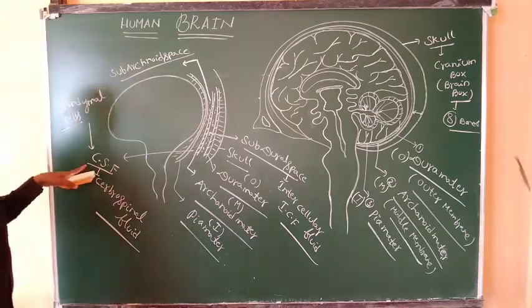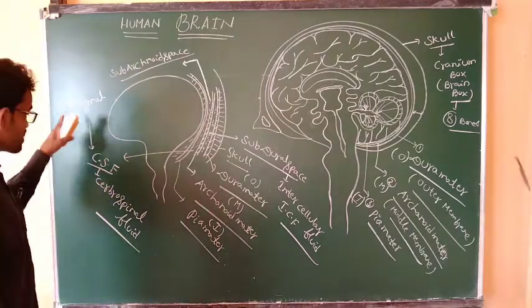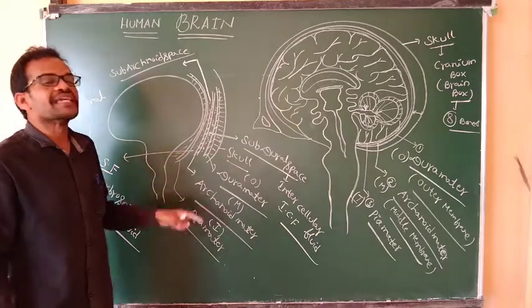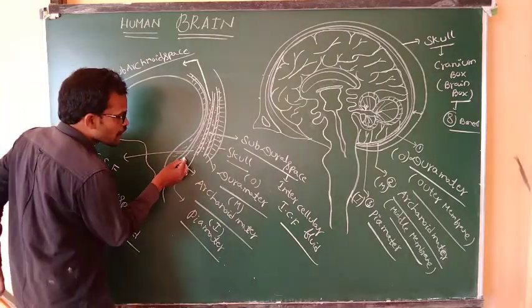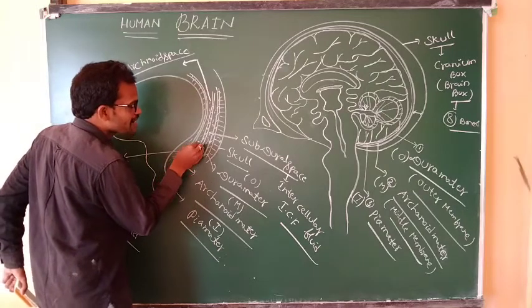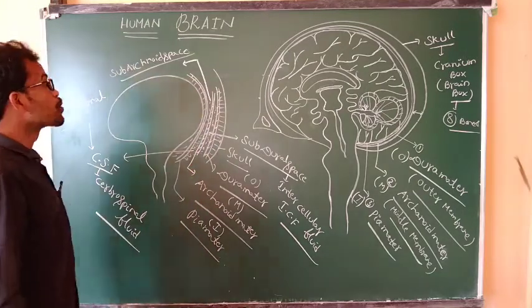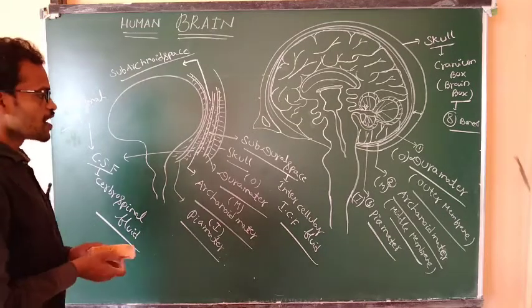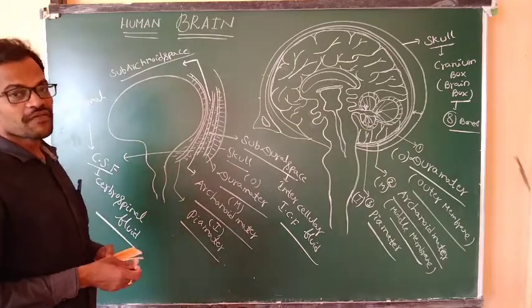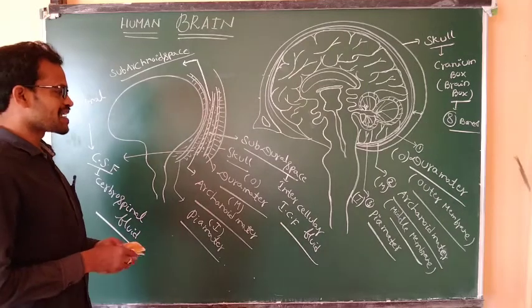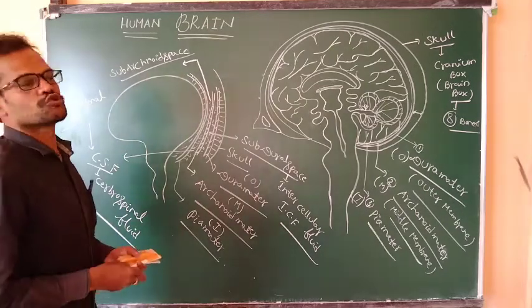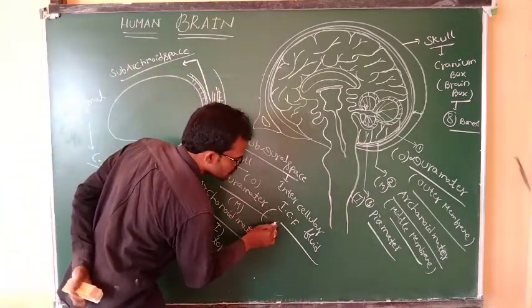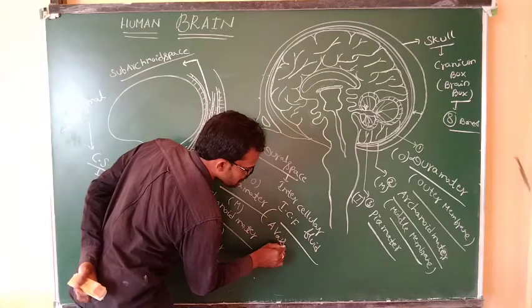These cells produce cerebrospinal fluid. These cells are located in the pia mater. This pia mater produces cerebrospinal fluid. If you observe the dura mater, it is avascular. Avascular means no blood vessels.